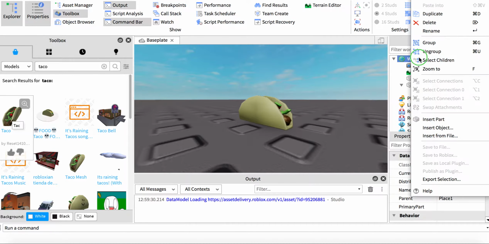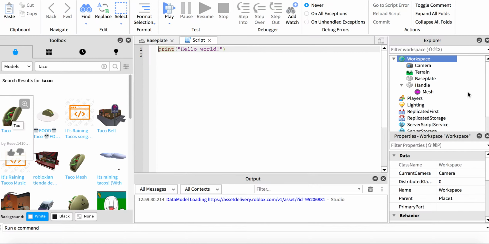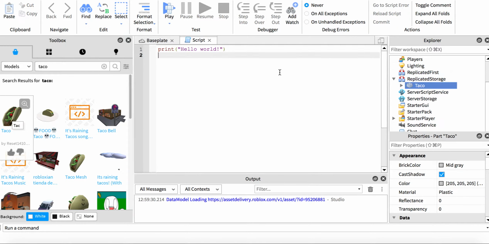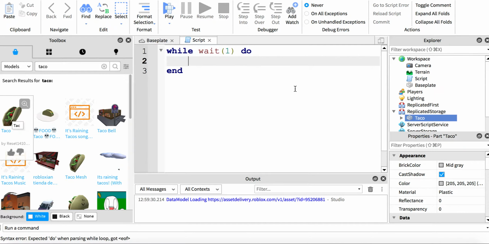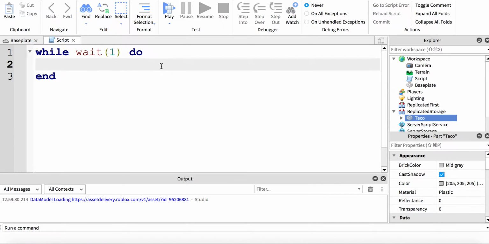Now insert object script. Put the handle name taco in replicated storage or something. And now while wait 1 2, oh yeah, I zoom in so you can see. While wait 1 2, local taco equals game.ReplicatedStorage.taco:Clone().